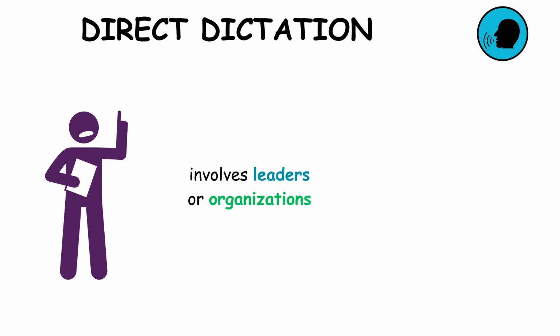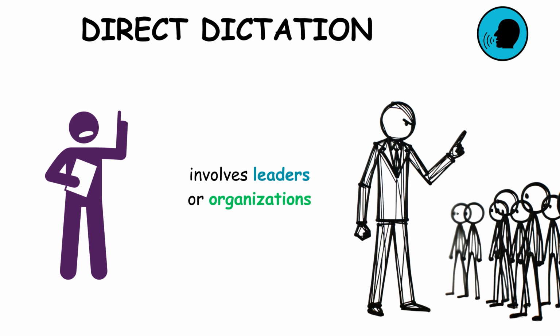Undermining morale. Undermining morale saps enemy strength. It's about spreading doubt and pessimism among opponents, weakening their resolve and effectiveness. Direct dictation. Direct dictation asserts authority. It involves leaders or organizations explicitly telling people what to think or do, often without justification.